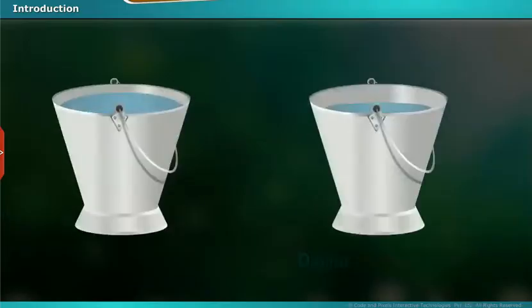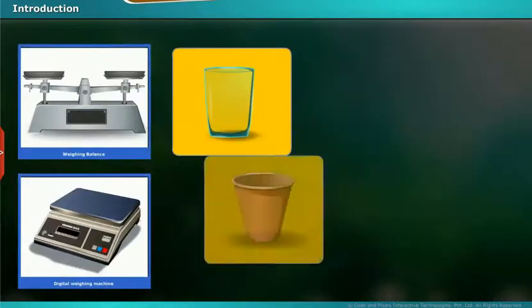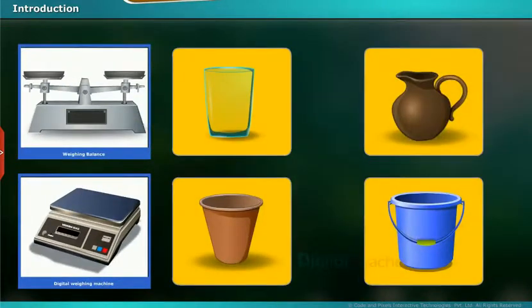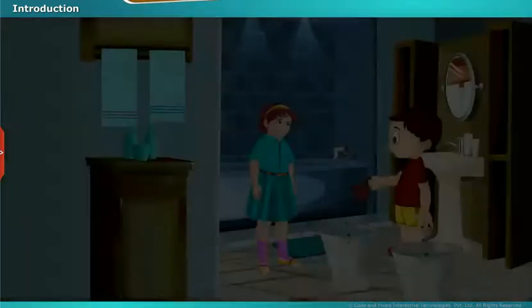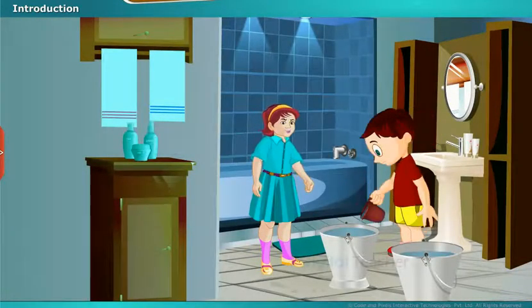Let us know how to measure the liquids. In the earlier chapter, we learned how to calculate the weight of solids. In this, we are going to estimate the measure of liquids. Let us know what a liquid is and how it is to be measured.